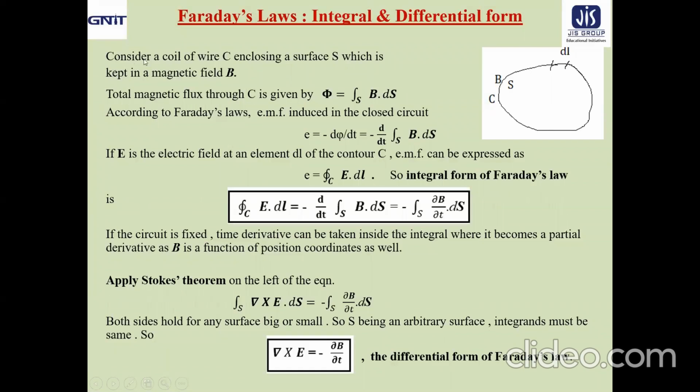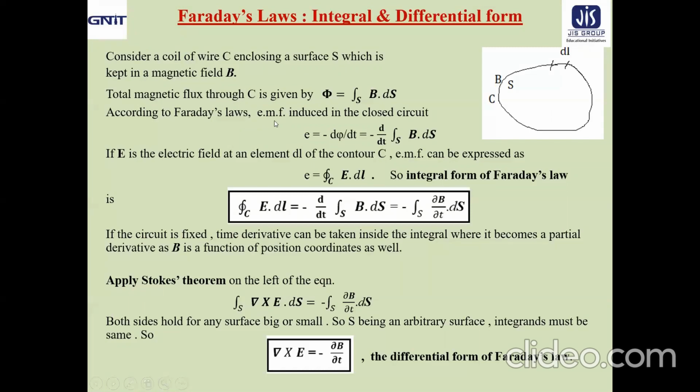For that purpose, let us consider a coil of wire C enclosing a surface S, which is kept in a magnetic field B. The total magnetic flux through this closed surface is given by phi equal to surface integration of B dot ds.